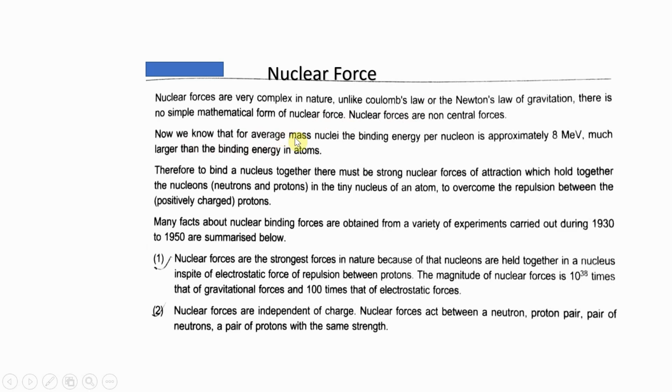And for average mass nuclei, the binding energy per nucleon is approximately 8 MeV. I have already told that for ferrum 56, the nuclear binding energy is much more, that is 8 MeV, and much larger than the binding energy in atoms. So to bind a nucleus together, there must be strong nuclear forces of attraction.